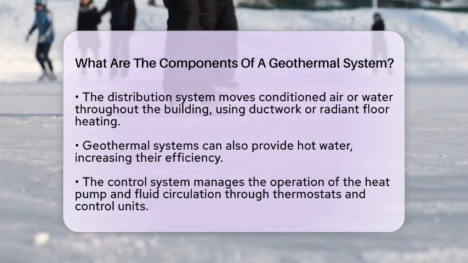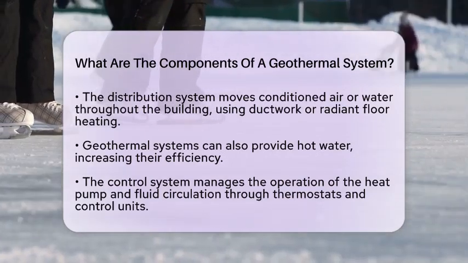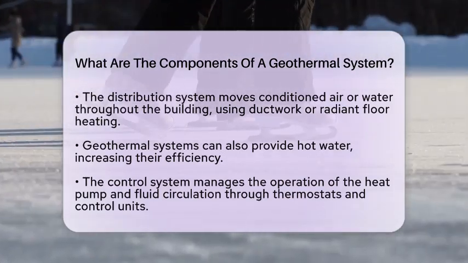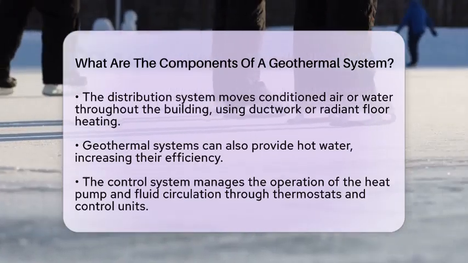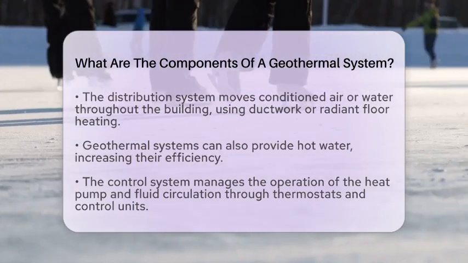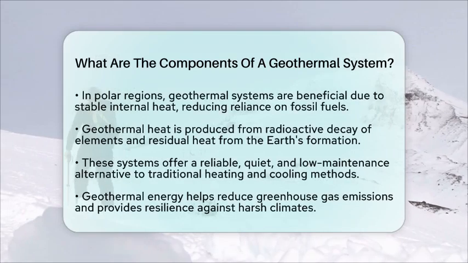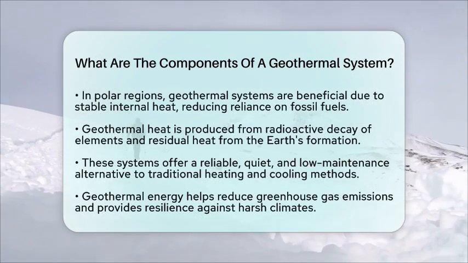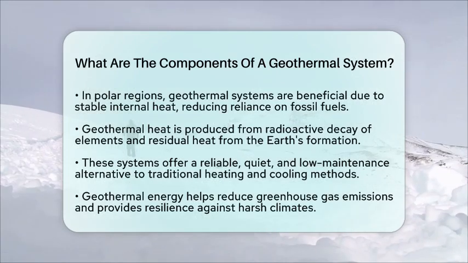The geothermal heat comes from deep within the Earth's crust. This heat is produced from the radioactive decay of elements like uranium, thorium, and potassium, along with residual heat from the planet's formation. This internal heat helps maintain subsurface temperatures that geothermal systems can tap into.